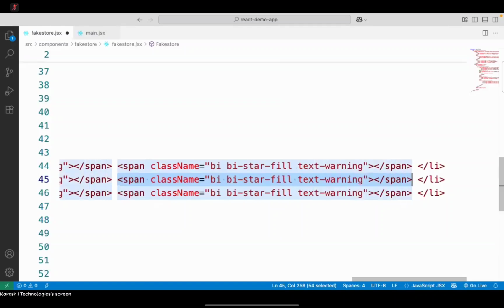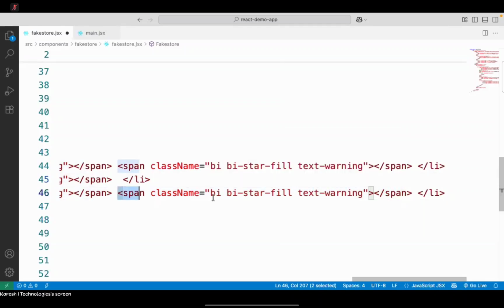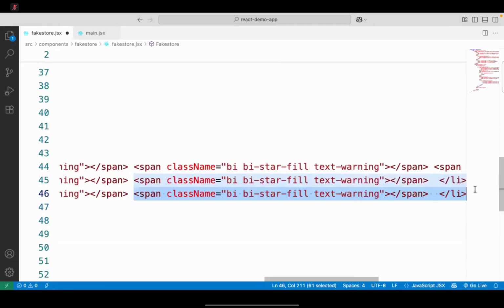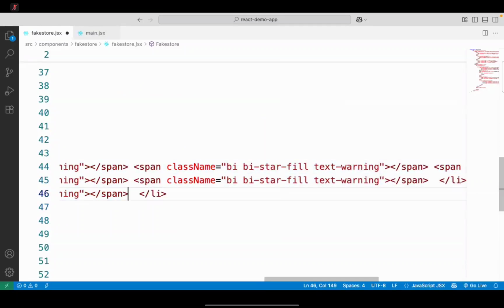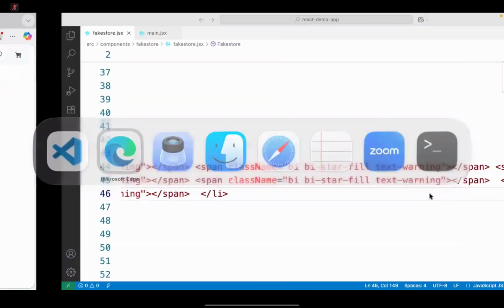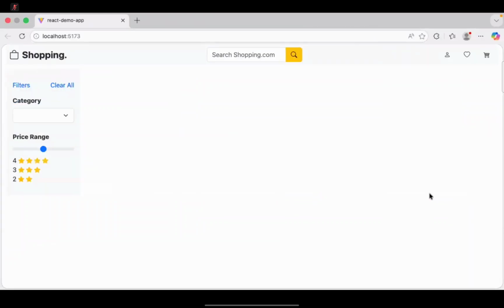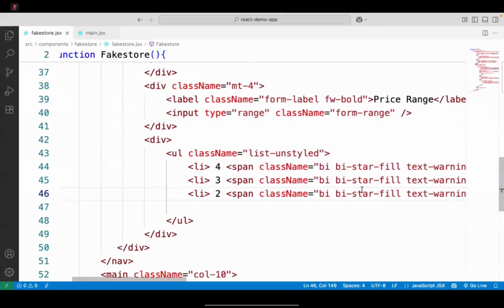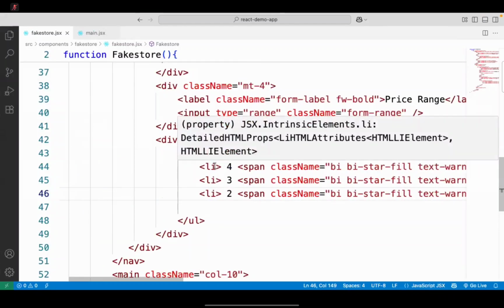So I will delete this one. So I will delete this. And here I need to delete this one also. Only one is enough. Right. Now you see it will give you these options. This is I will put a simple header for this.